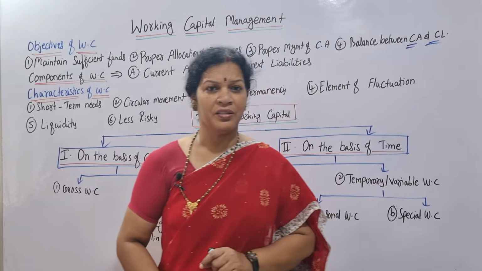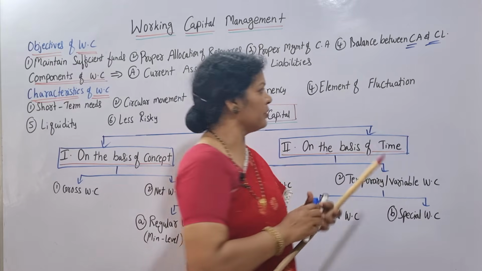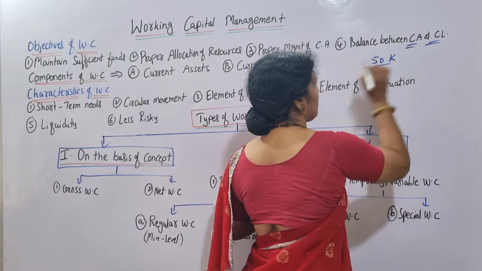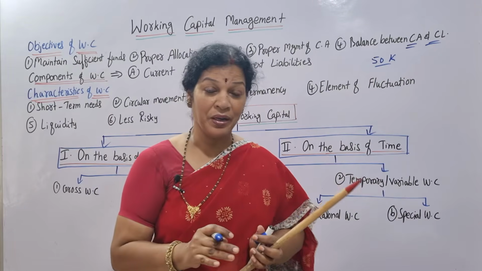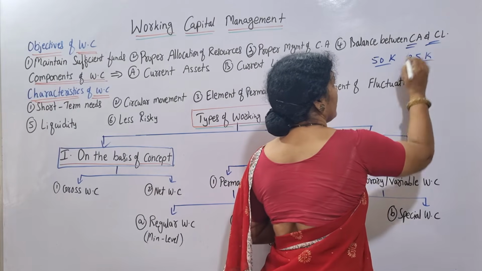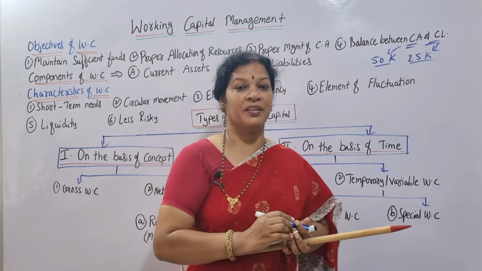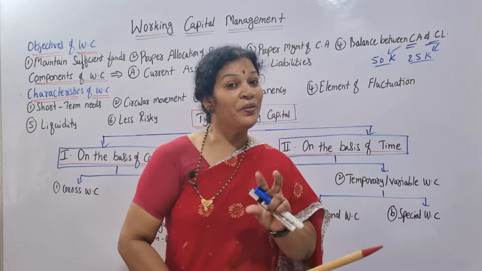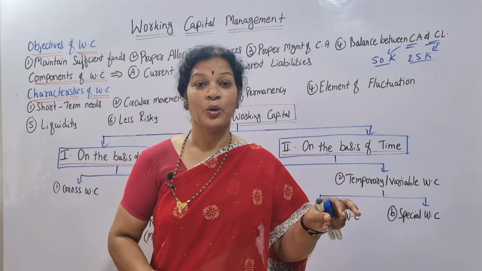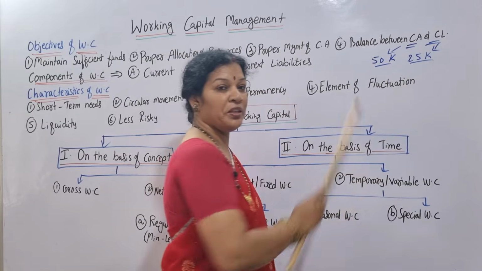Why balance? Suppose we have current assets of say 50k, whereas we have current liabilities of 25k. Current liabilities are 25k and current assets are 50k. If this is the case, you can say we are balancing the current assets and current liabilities. How? Current assets 50k, current liabilities 25k.